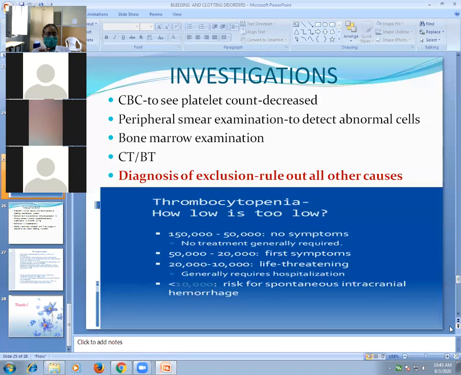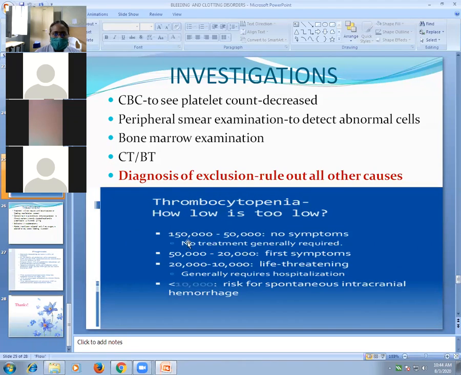Then your next investigation should be clotting time and bleeding time, CTBT. So first CBC, then CTBT. The clotting time normal is 4 to 6 minutes. Bleeding time normal is 1 to 3 minutes. In platelet disorders or bleeding disorders, clotting time can be normal, but bleeding time is prolonged. So the most common investigations are CBC, CTBT, and then bone marrow examination to rule out bone marrow disorders. These are the basic investigations: CBC, CTBT, bone marrow, and peripheral smear examination.